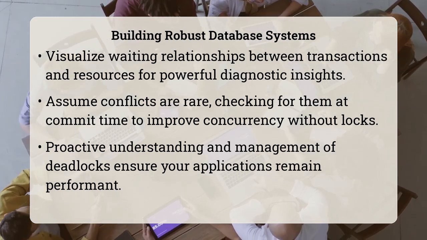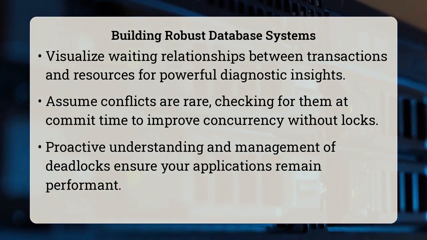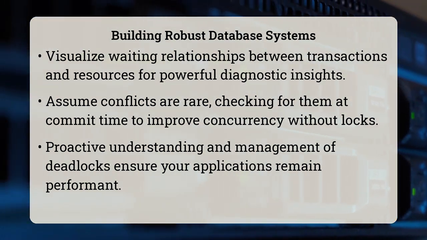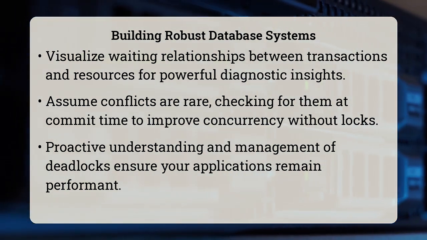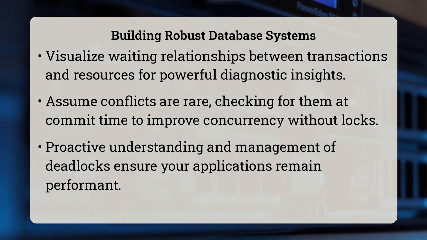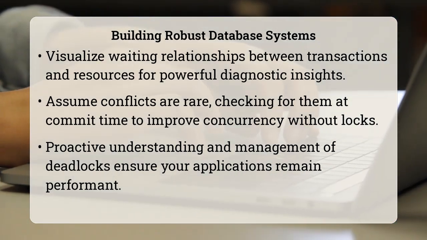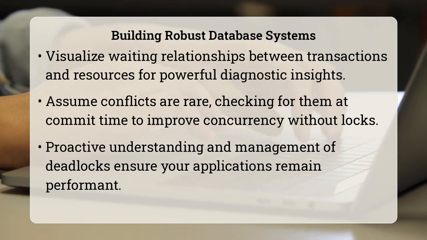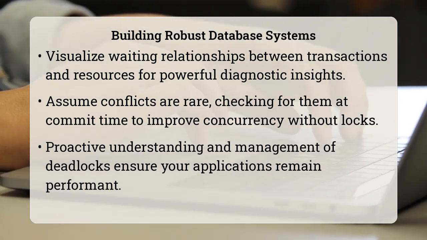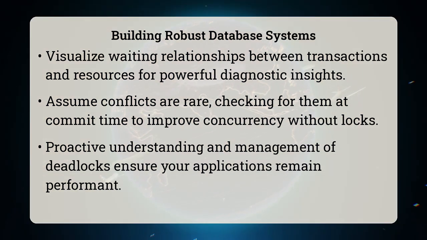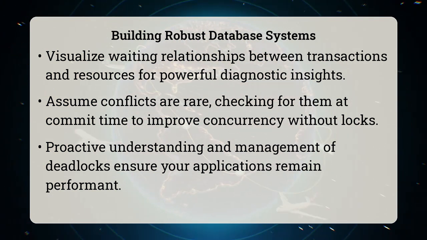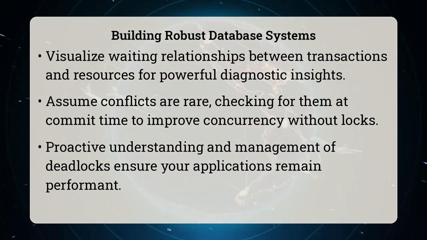Another advanced technique is optimistic concurrency control, which assumes conflicts are rare and only checks for them at commit time, avoiding locks during execution. By grasping the underlying mechanics of deadlocks and implementing smart prevention or detection strategies, you can ensure your database applications remain as robust and responsive, even under heavy concurrent loads. This proactive knowledge is key to building highly available and performant systems that users can rely on.